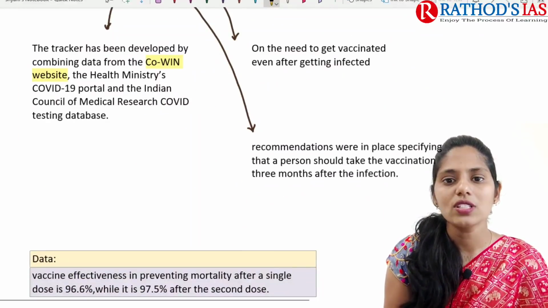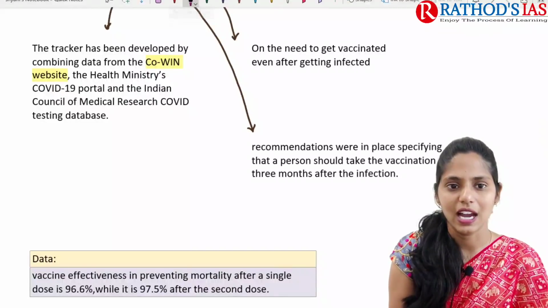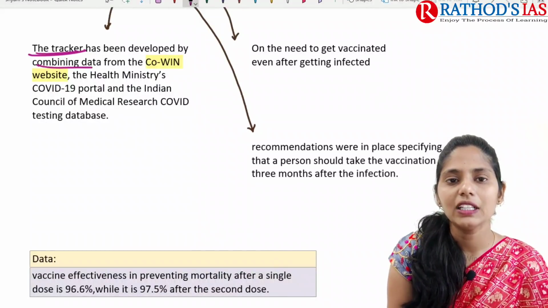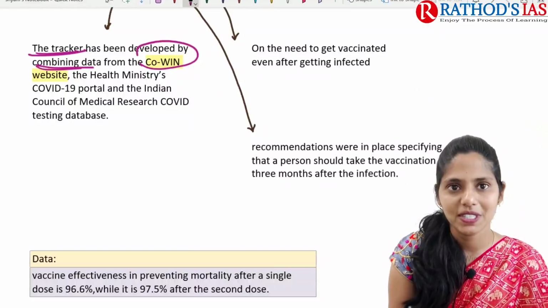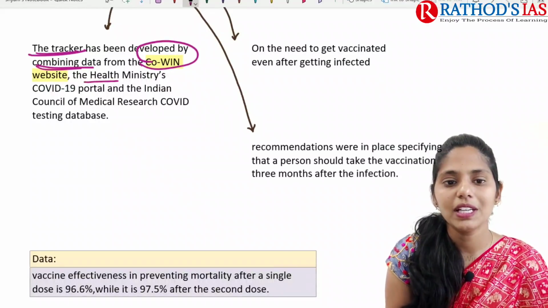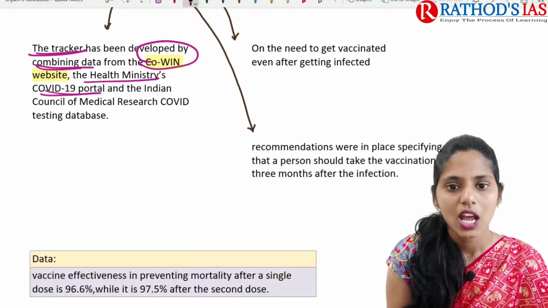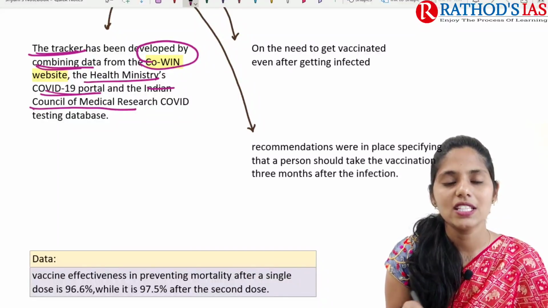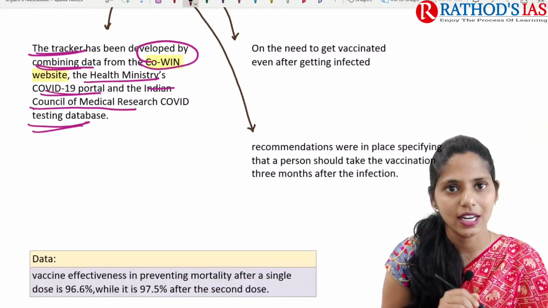If you are talking about some details, it says that the tracker has been developed by combining data from the CoWIN website, the Health Ministry's COVID-19 portal, and the Indian Council of Medical Research, that is ICMR, COVID-19 testing database.